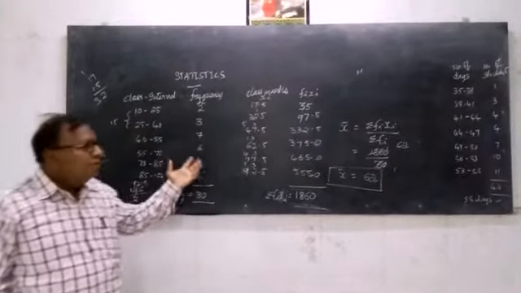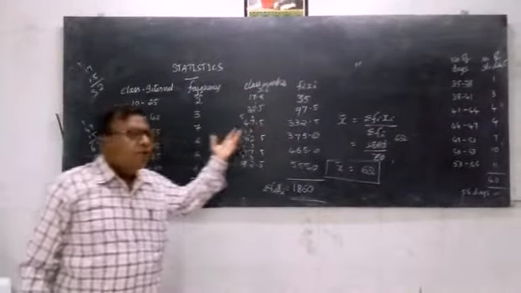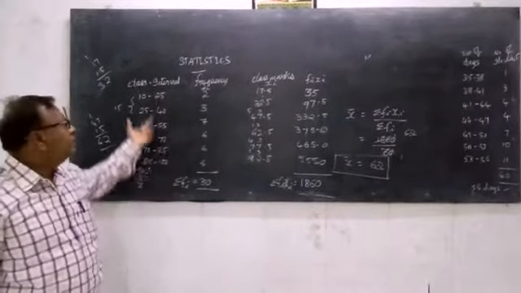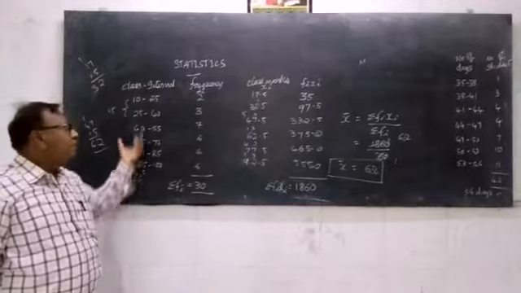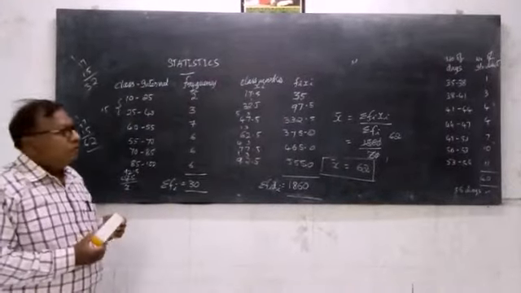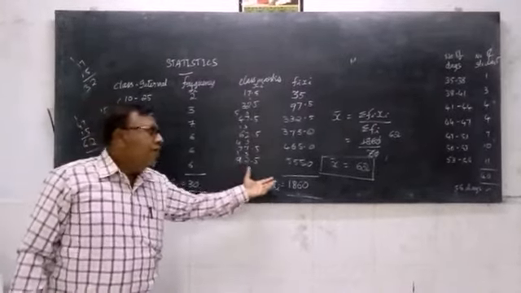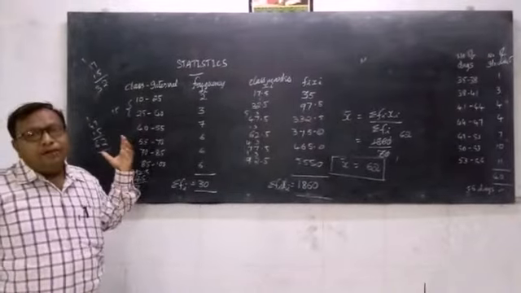It was the mean for ungrouped data. Now here this is mean for grouped data. What we have done is we have written the class intervals. We have grouped the data, condensed the data. So now this one is very easy, as I told you earlier, when compared to the earlier one.